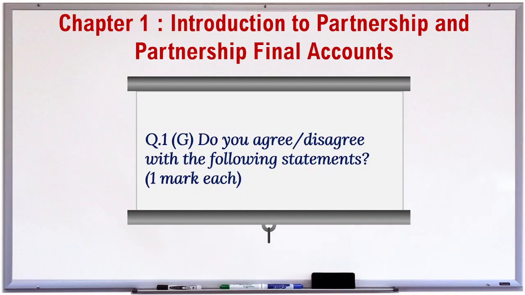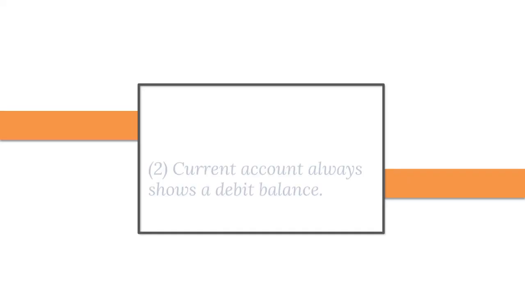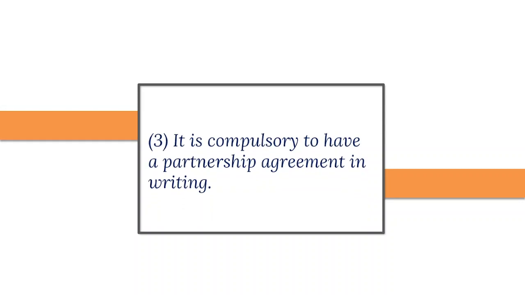Question 1. G. Do you agree or disagree with the following statements? 1 mark each. 1. When partnership deed is silent, partners share profits of the firm according to capital ratio. And the answer is disagree. 2. Current account always shows a debit balance. And the answer is disagree. 3. It is compulsory to have a partnership agreement in writing. And the answer is disagree.